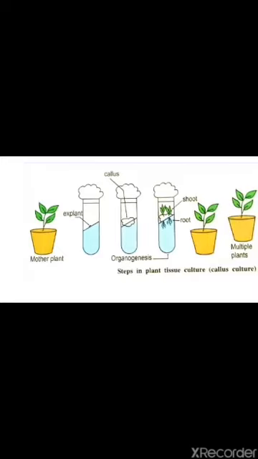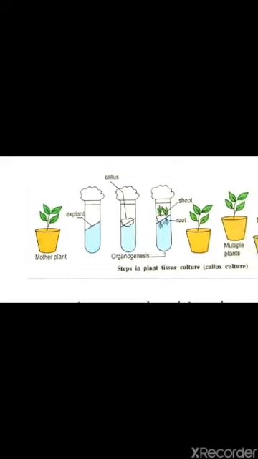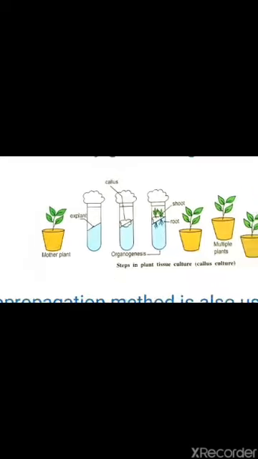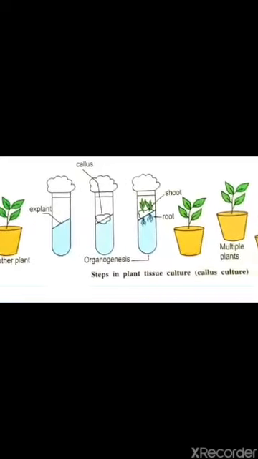From this mother plant the explant is taken. Explant means the tissues are taken. These tissues are added to small test tubes which contain a medium, called a nutrient medium.